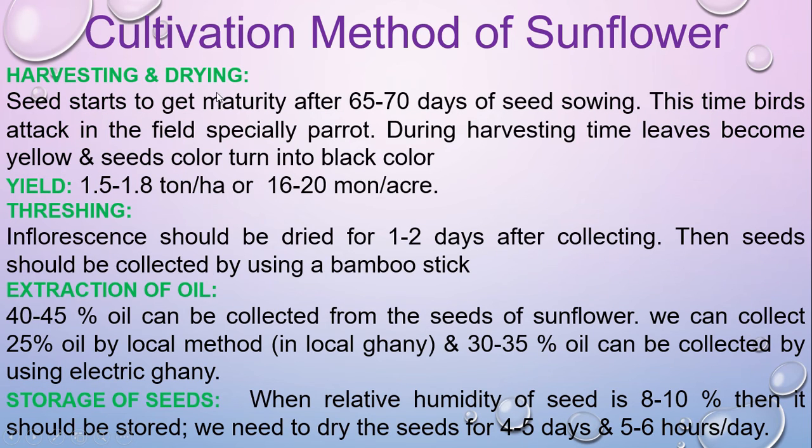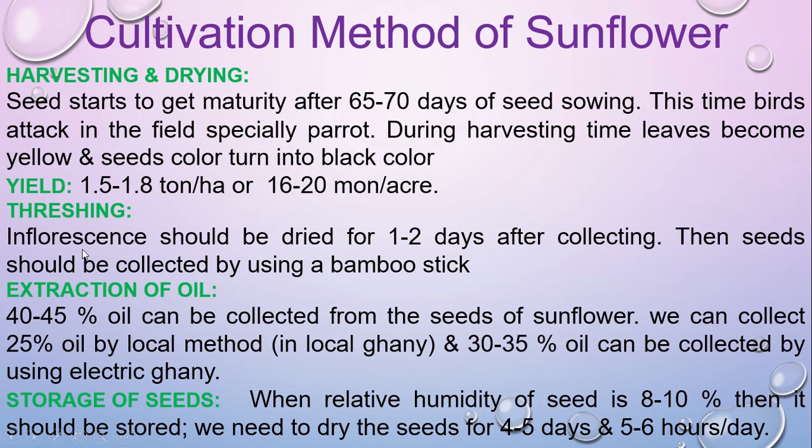Now harvesting and drying. After maturity, 65 to 70 days after sowing, you can collect the sunflower flower. At this time birds attack the field, especially parrots. During harvesting the leaves become yellow and the seeds turn black. At that time you can collect the flower. Yield depends on the variety, but in general 1.5 to 1.8 tons per hectare and 16 to 20 maund per acre.